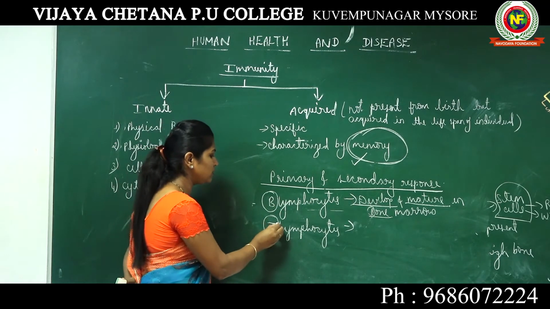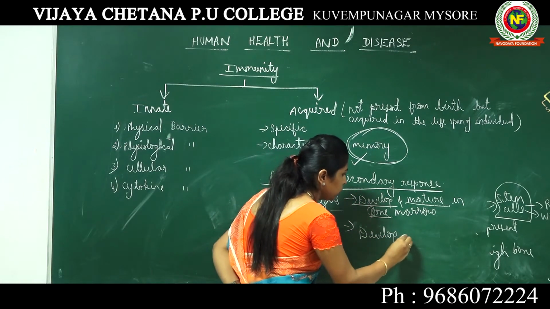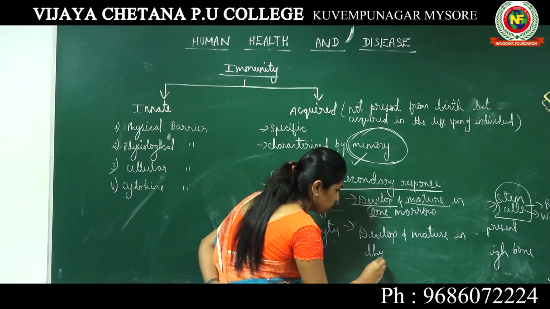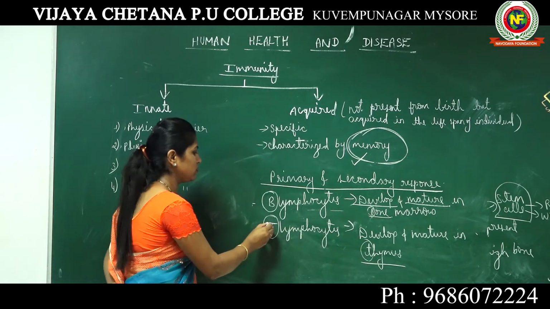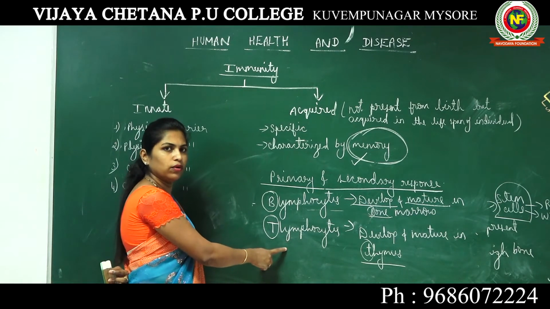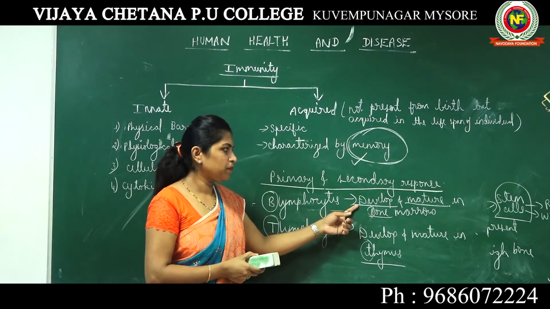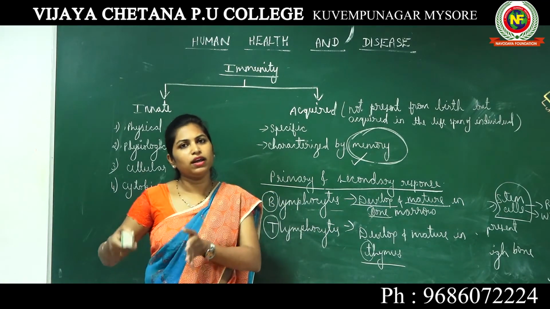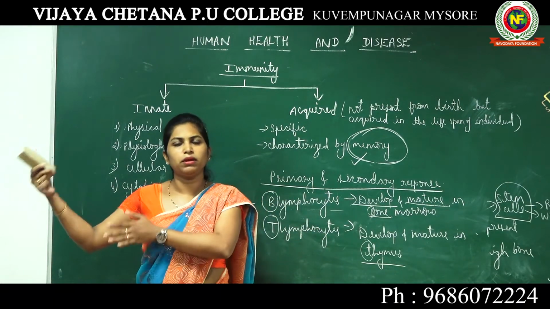Then where do these T lymphocytes develop and mature? They develop and mature in thymus. That is the term; this T represents thymus. They are born in bone marrow, but they develop and mature in thymus. Taking birth and developing and maturing are different terms. We are born in one place and we can develop and mature in another place.